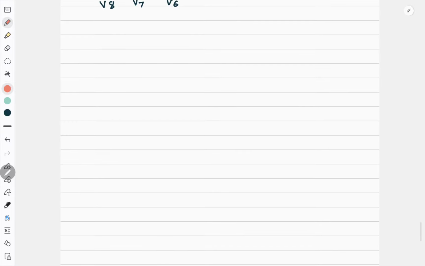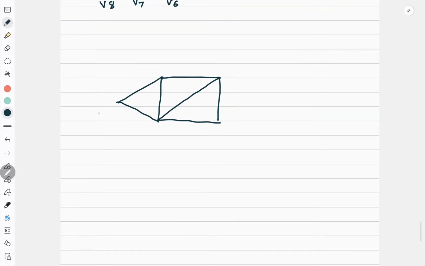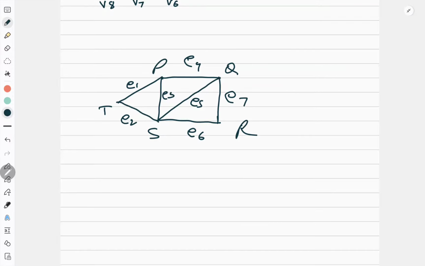I have not written any question. Let me draw one question for you guys. You can quickly do that. If I have this type of graph, so T, P, Q, R, S. E1, E2, E3, E4, E7, E5, E6. Now obviously it does not have Euler circuit. Why? Obviously because see the degree of Q is 3. Degree of P is 3. So Euler circuit is not there.